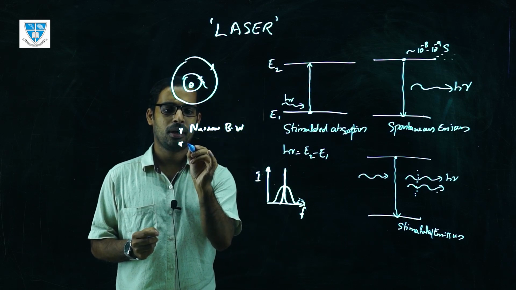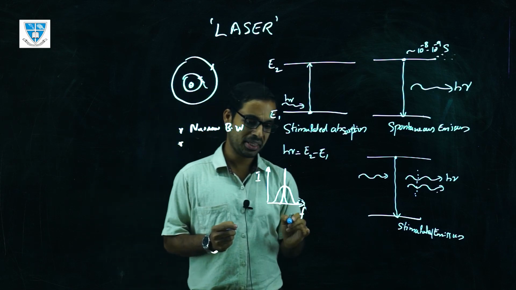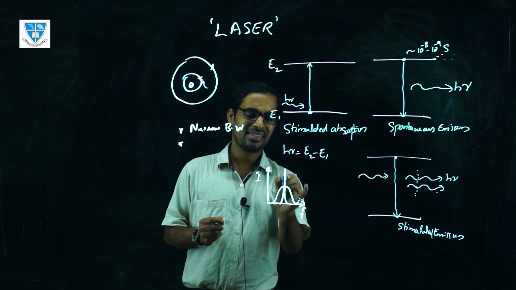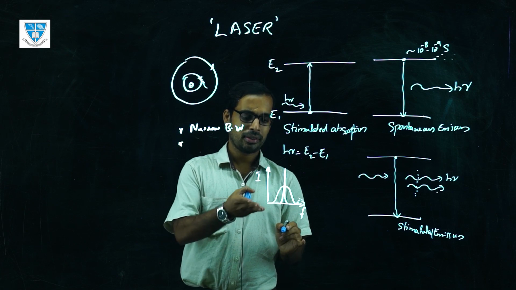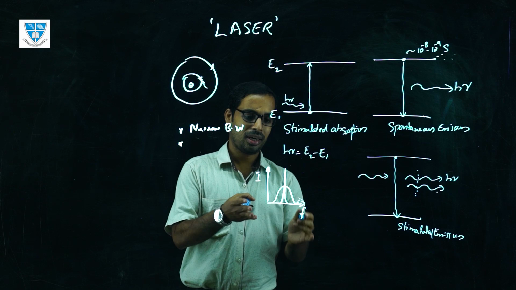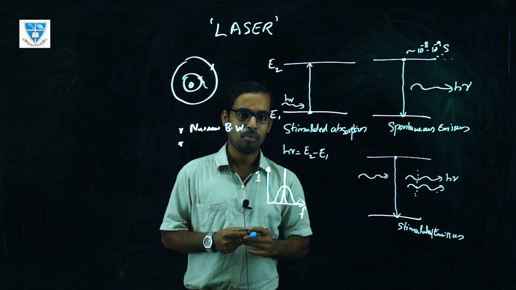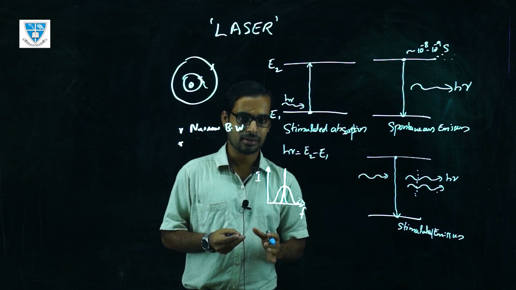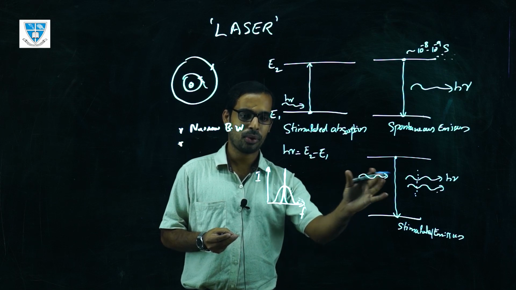The second one is also called the monochromaticity, because it has only a single wavelength light source. So that's why it is one of the features of the laser light. But an LED light source can also have monochromaticity, but it is not a laser. The main reason is that it is not coherent.